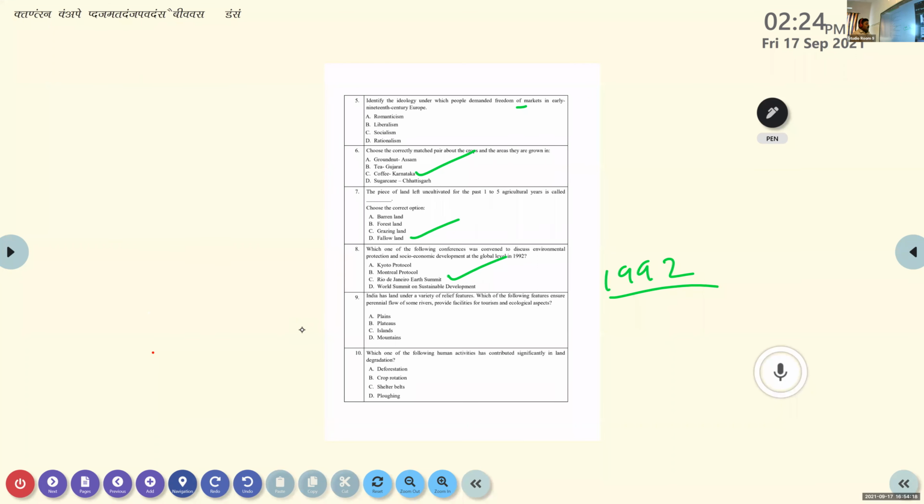Next one, India has land under a variety of relief features. Which of the following features ensure perennial flow of some rivers, provide facilities for tourism and ecological aspects? Perennial rivers. India has land under a variety of relief features. Which of the following features usually ensure perennial flow of some rivers, provide facilities for tourism and ecological aspects?